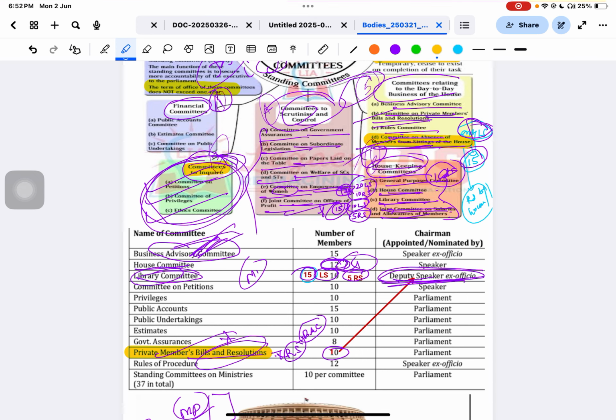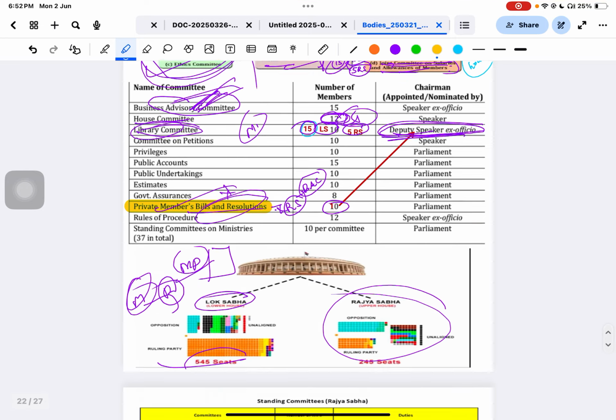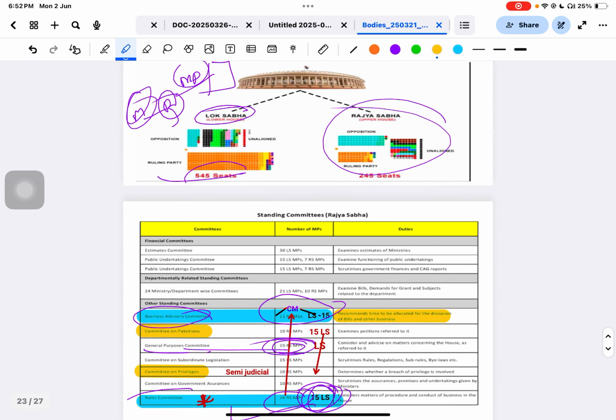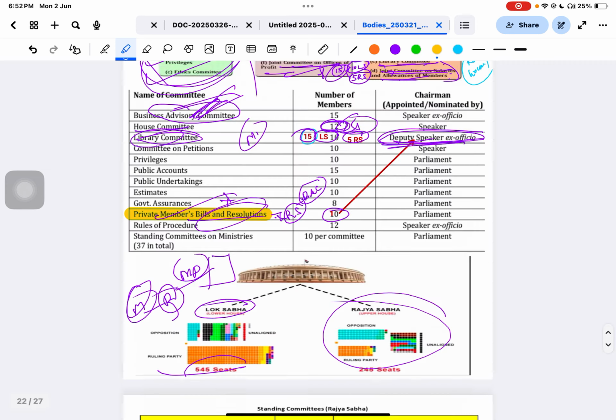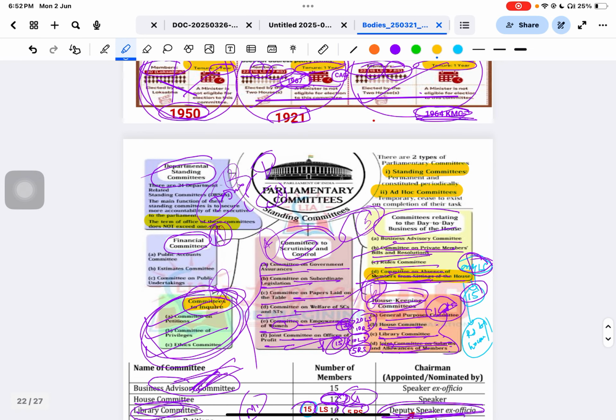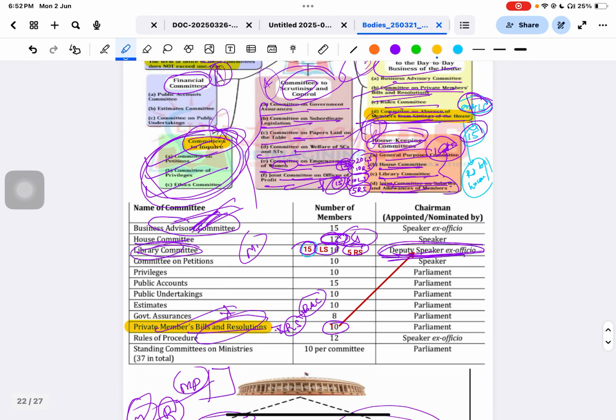The Rules Committee is found in both houses. For what? Whatever rules are there, they just fix the rules. Then the next one is the Committee on Absence of Members. If any member is absent, they check on that. Please mind it, this committee is also not found in the Rajya Sabha.